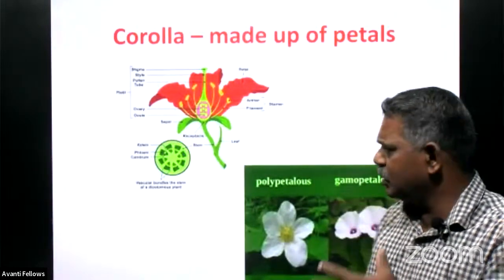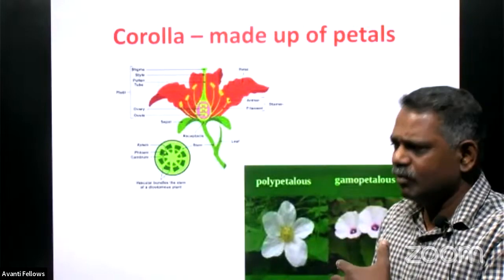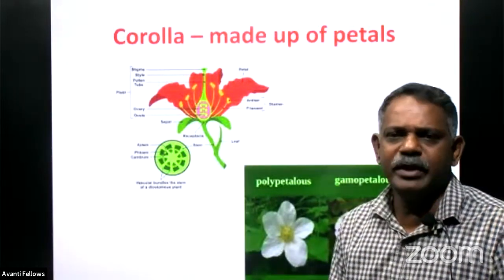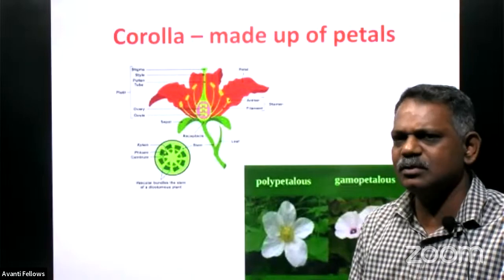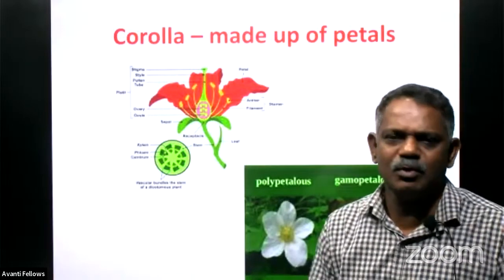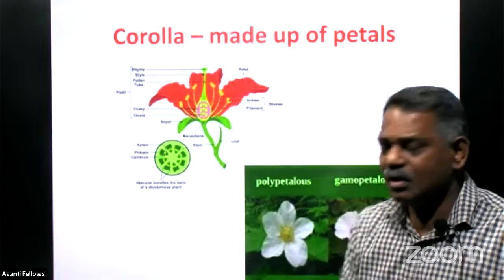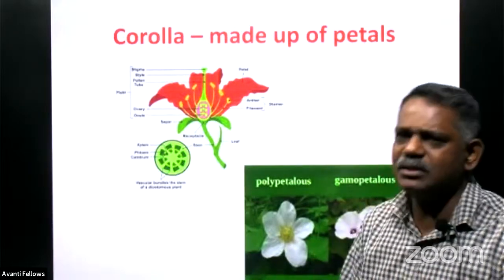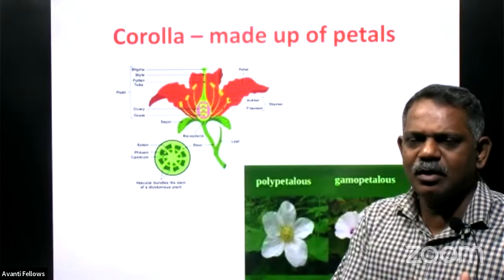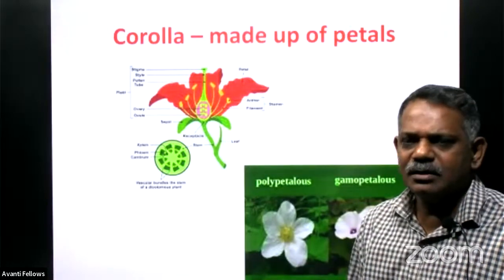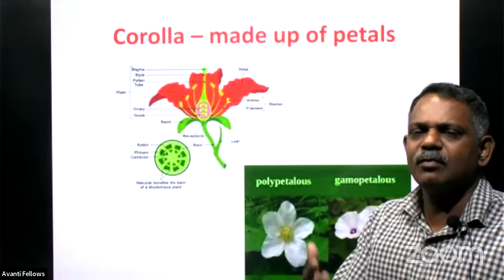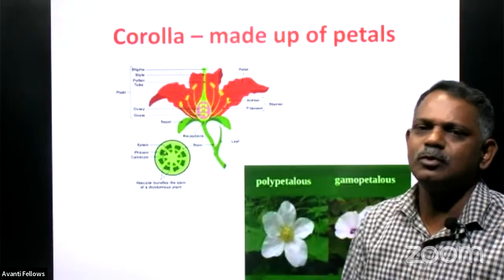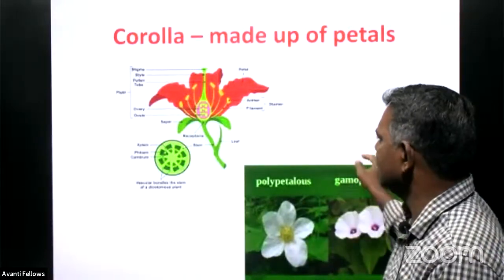As I told you, normally it is very colorful, particularly in the day blooming flowers. It is exclusively to attract insects like pollinators for pollination. Whereas the night blooming flowers, normally they look what? Very white in color, because it is the contrasting color of the dark. That is why it can attract the moth-like nocturnal insects for pollination.